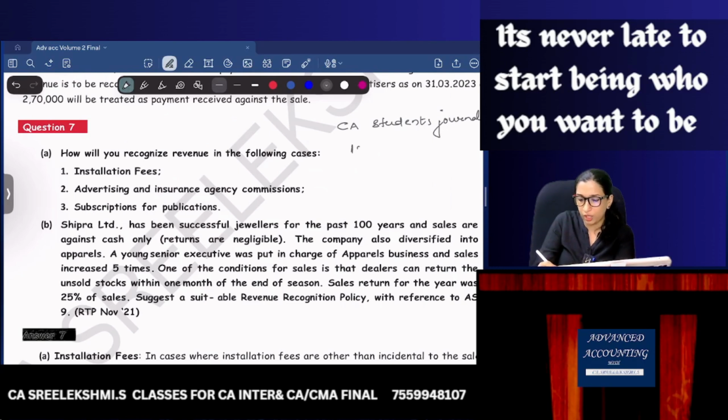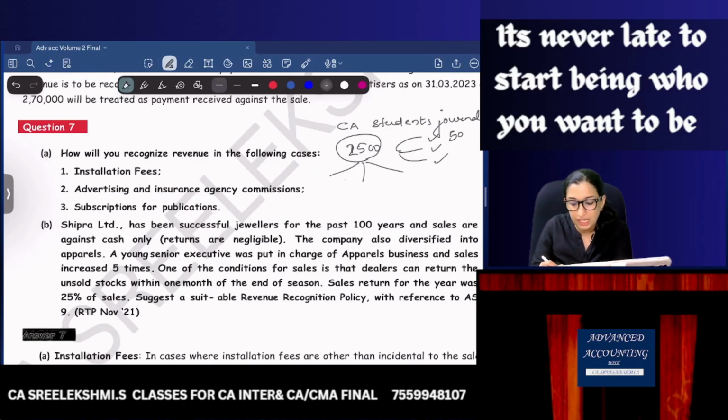If you are required to pay 1,500 or 2,500, I don't know exactly, you will get journals for 3 years. If every journal is of equal value, say 50 rupees each month, then this 2,500 will be distributed equally over 3 years.